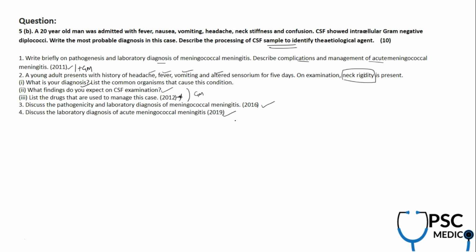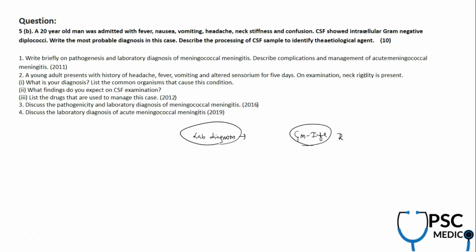So yes, from microbiology they should only ask lab diagnosis, which is key, along with the diseases caused. Diseases caused by microorganisms and lab diagnosis is from microbiology. Etiology, clinical features, complications, management is from general medicine. So always be careful. There are only few organisms which are asked about the lab diagnosis part of microbiology. The syllabus is different for the lab diagnosis part of microbiology, and also for the infectious diseases part of general medicine.